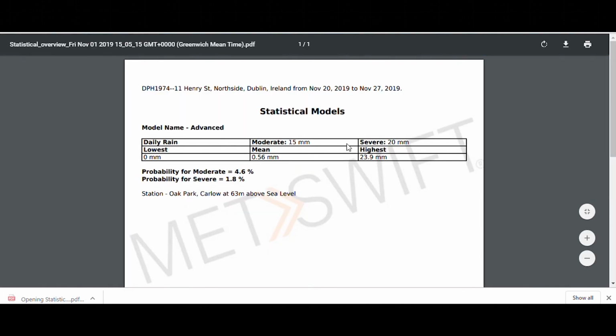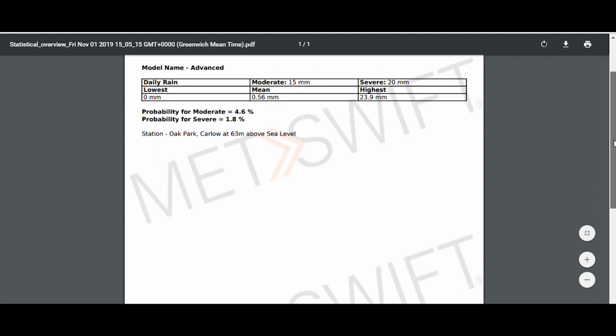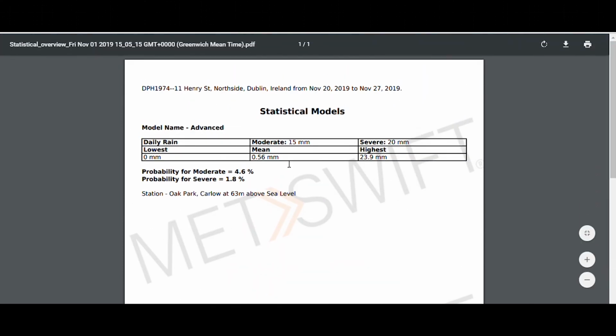There's also the opportunity at any point during the process to select your report. So you allow, this is your evidence, for use of a better term. You can put that in the file with the other bits of paper, and you can see that here's our example here. So the 1.8% chance of going above 20 mil during that time period from our advanced stats from our insight here at MetSwift.